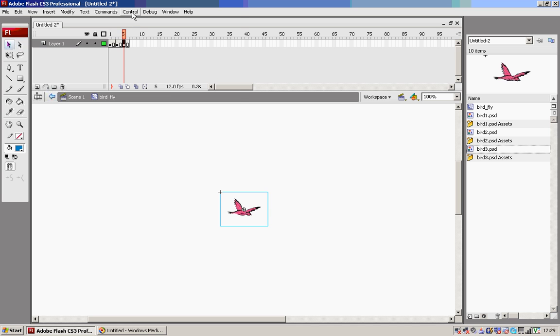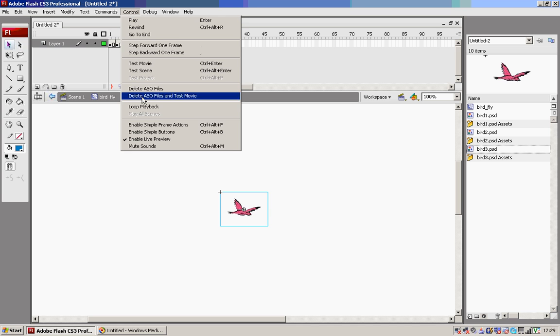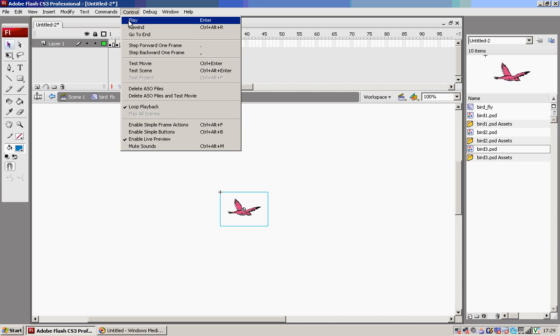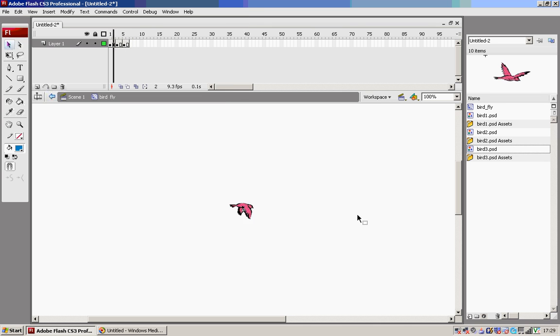Now go to Control, select Loop Playback, back to Control again, press play, or you can just click Enter, and this is what you see. So let's press Enter again to stop the brief illusion that we just created.